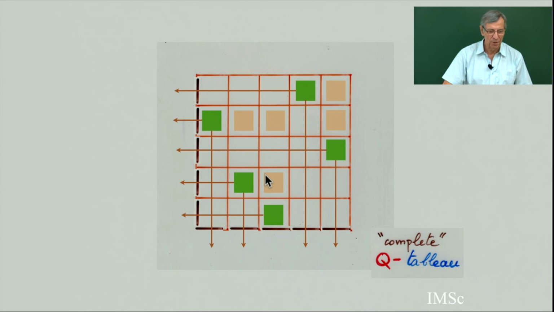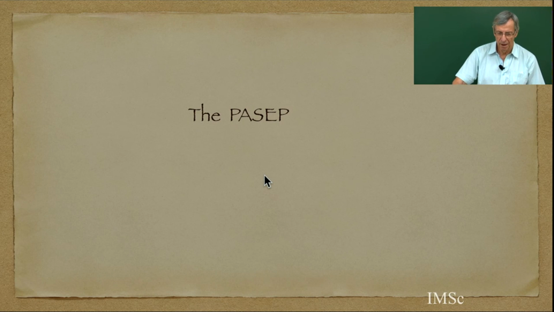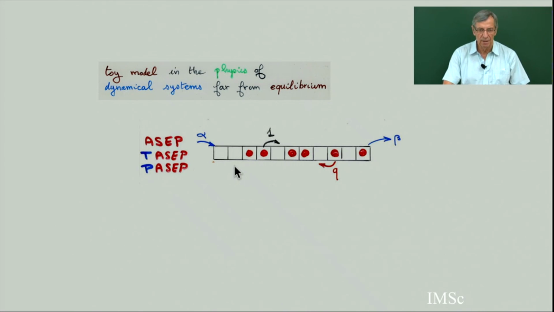So this was all chapter 1 example, and now I am going to give the second main example, where again there will be Q-tableau, there will be bijection with permutation, everything. So this example is a PASEP. PASEP means partially asymmetric exclusion process. In fact, we will work only with the PASEP here with 3 parameters.